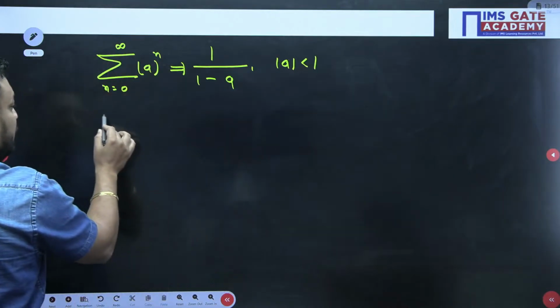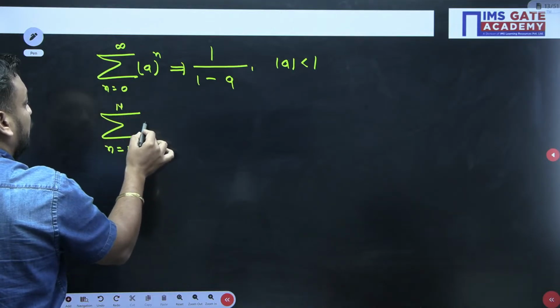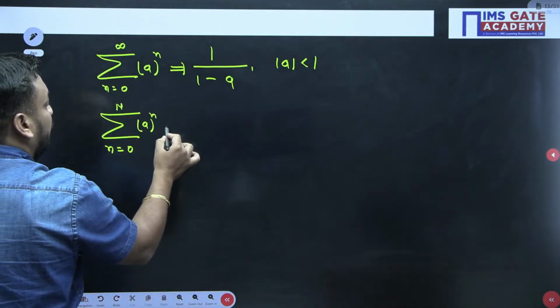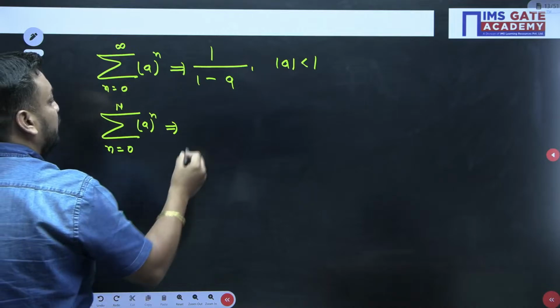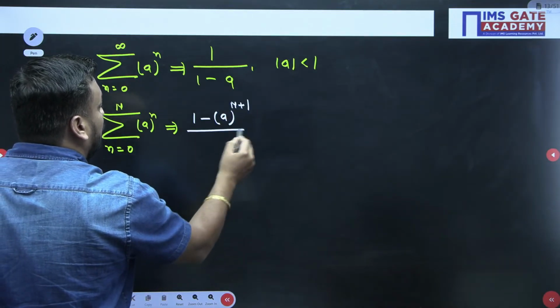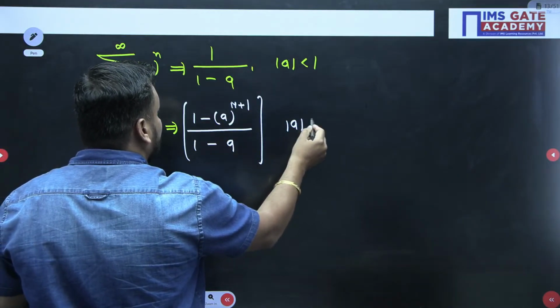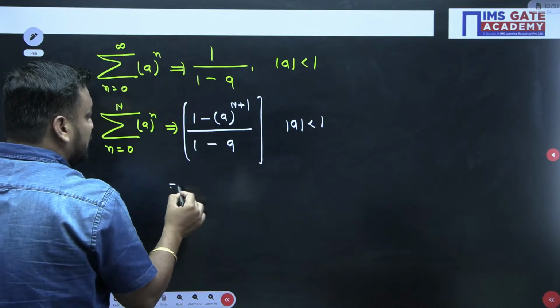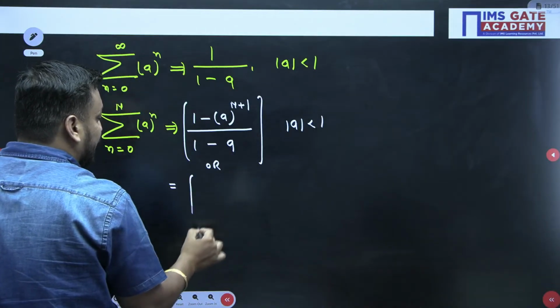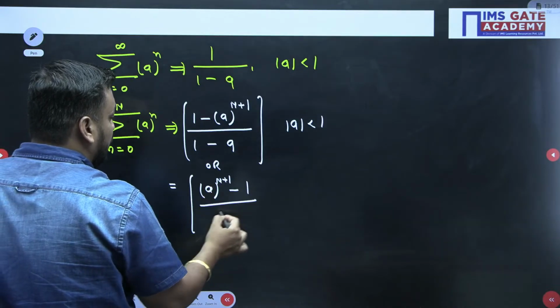Infinite series formulas we are writing. Similarly, if the sum of n equal to 0 to capital N of a^n, then you can write the formula as (1 minus a^(N+1)) upon (1 minus a), and this is true when mode of a is less than 1. Or you can say it is (a^(N+1) minus 1) upon (a minus 1).